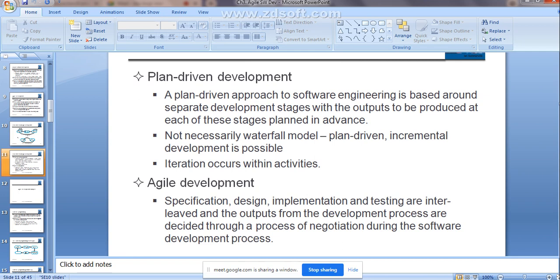Both kinds of software development techniques, one is plan driven and the second one is agile development. Just in the last chapter we have seen the definition. In this chapter we have studied thoroughly how exactly these two techniques differ, what the definition is, how we represent them, and what the different stages are within plan driven and agile development.